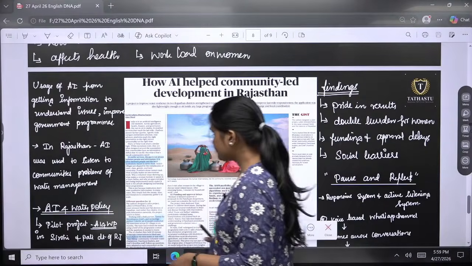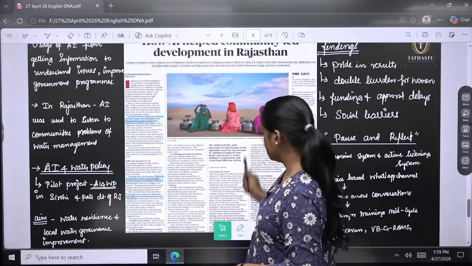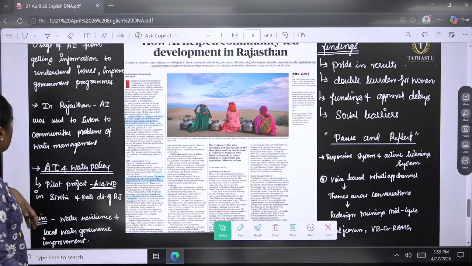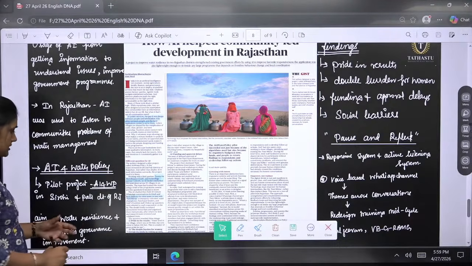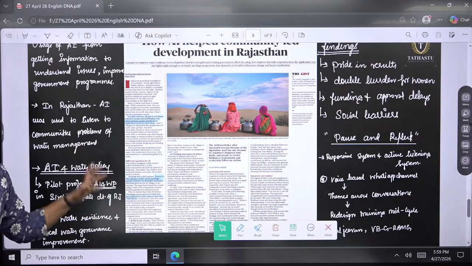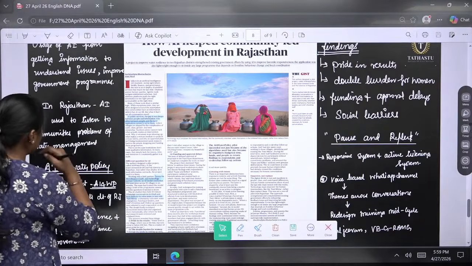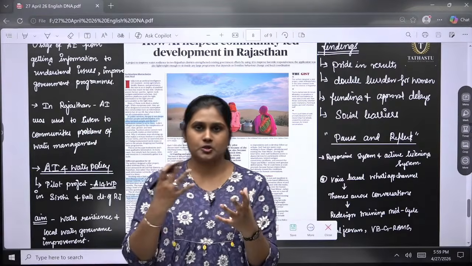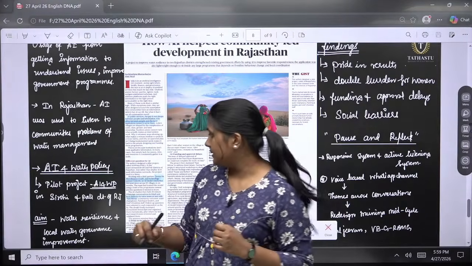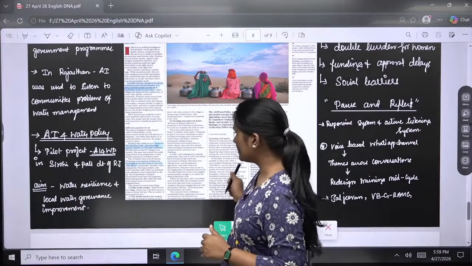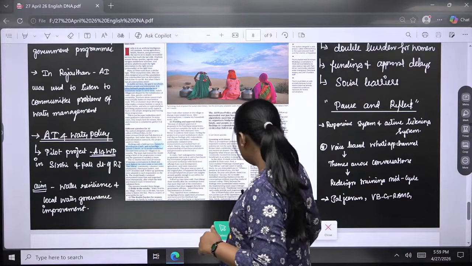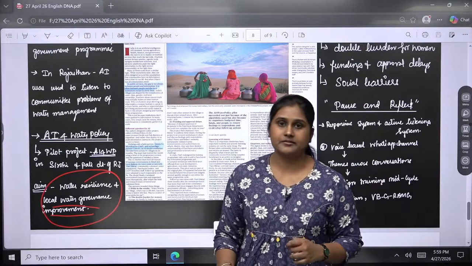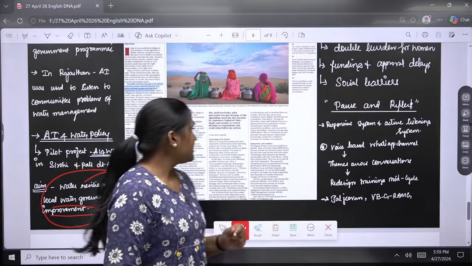So here, in Rajasthan, in the water-stressed areas like Sirohi and the Pali district, they have started this project, AI for water policy, where water management will be understood and listened to by AI, and the proper solution will be communicated to people. Its aim is water resilience and local water governance improvement, where the local body, Panchayati Raj, will have a major role here.